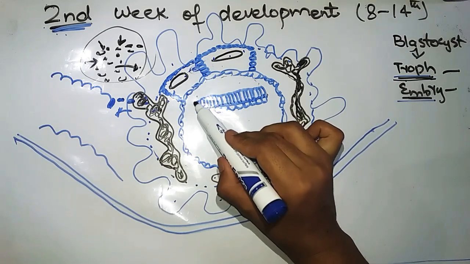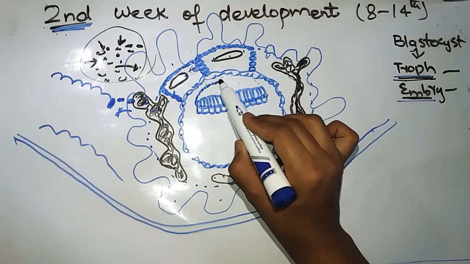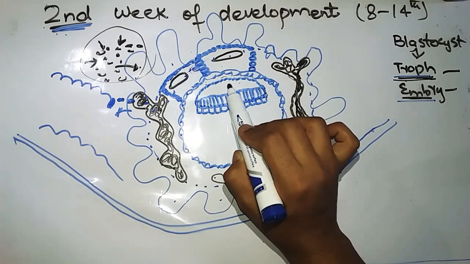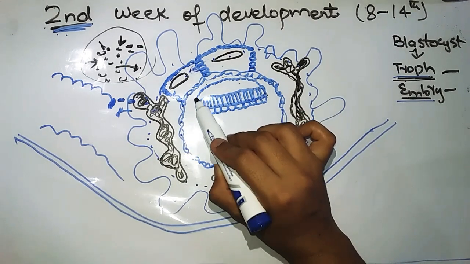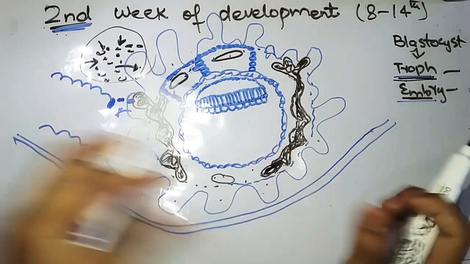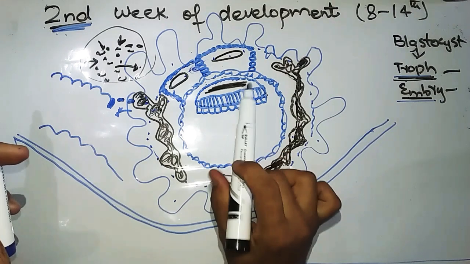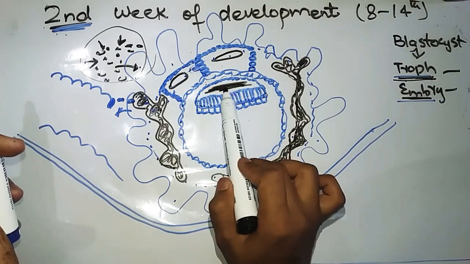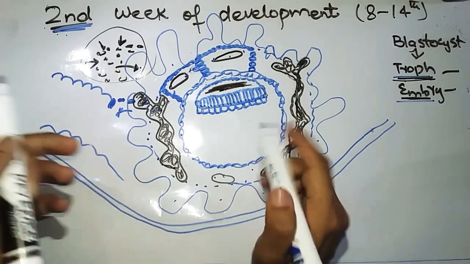Now the epiblast will form a layer of cells that is known as amnion, and the cavity formed between this layer and the epiblast is known as the amniotic cavity. This layer of cells is the amnion and this cavity is the amniotic cavity.